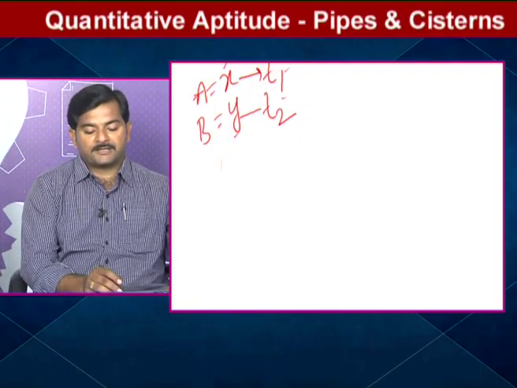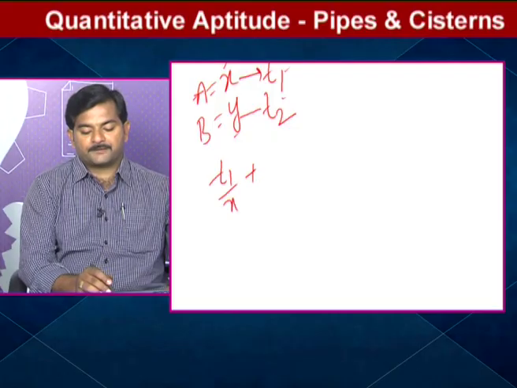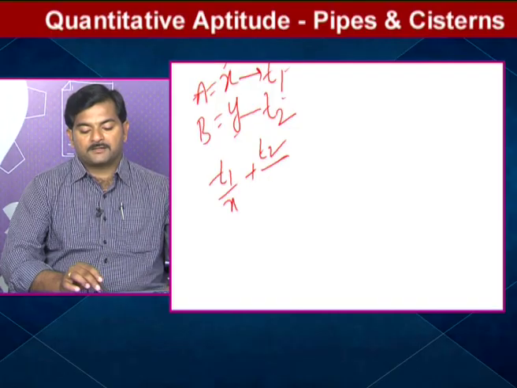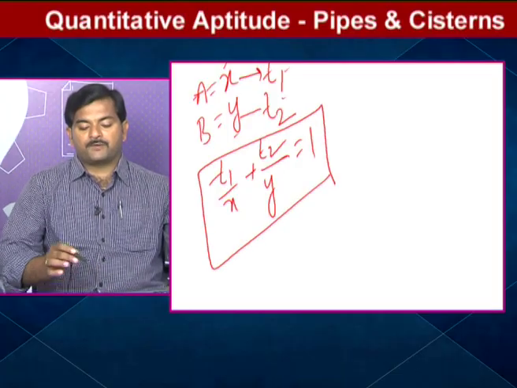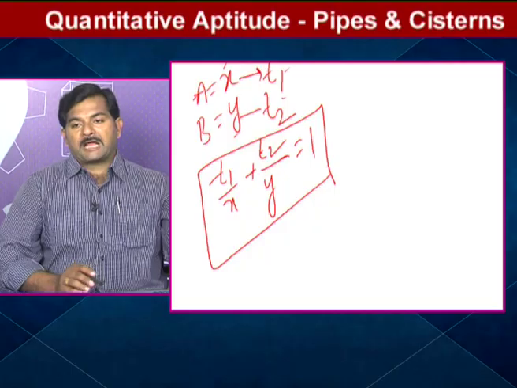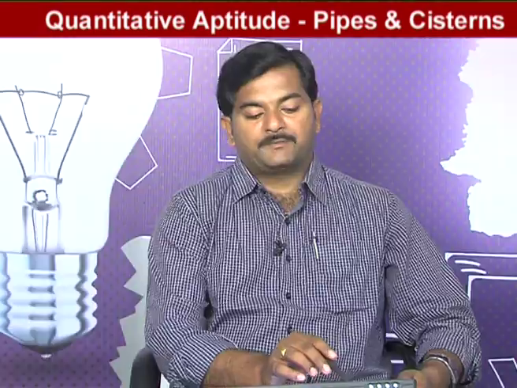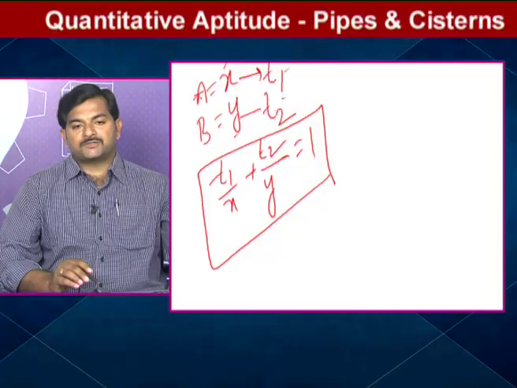In that case what you can write? T1 by X plus T2 by Y is equal to 1. This is also one of the beautiful formulas in time and work, or pipes and cisterns. So by using this, for example, T minutes are required.